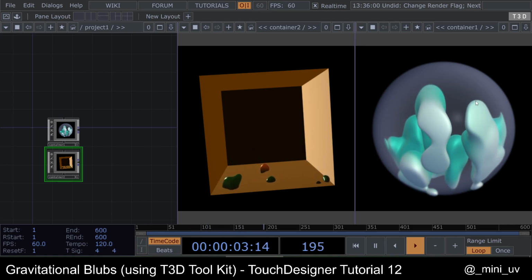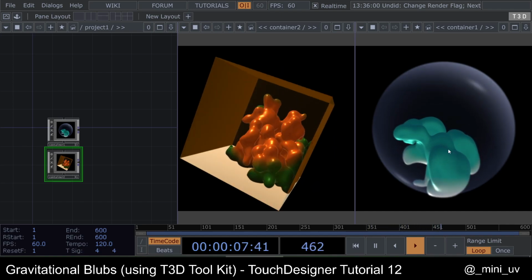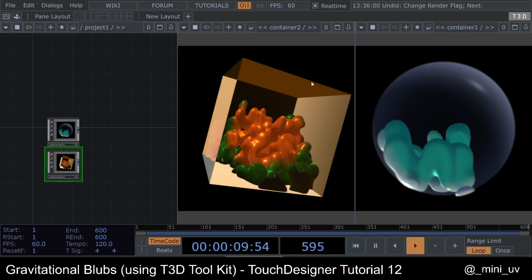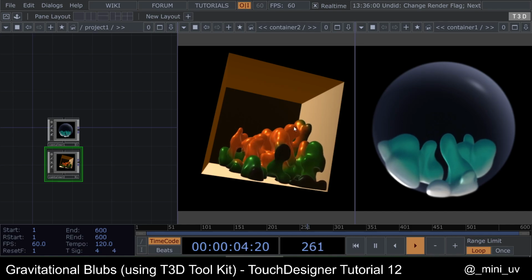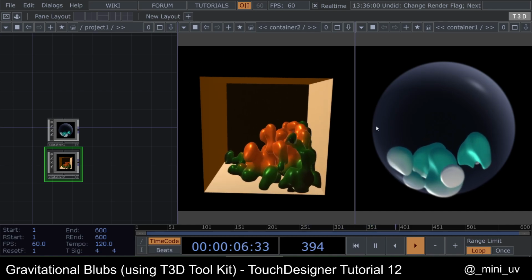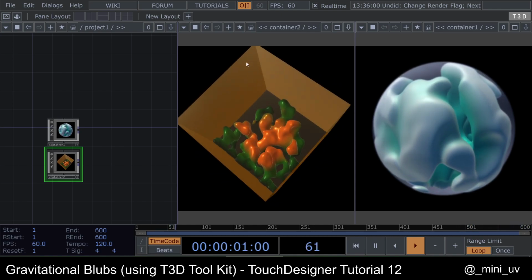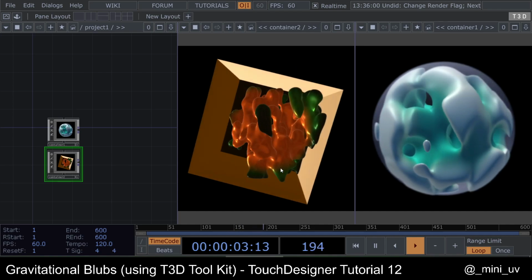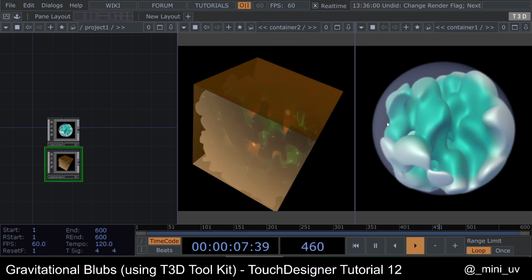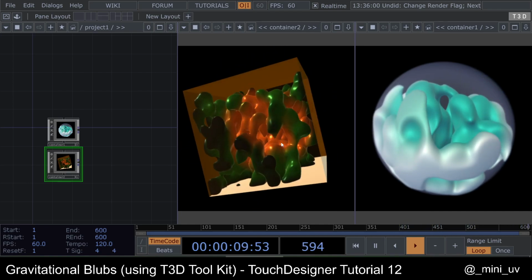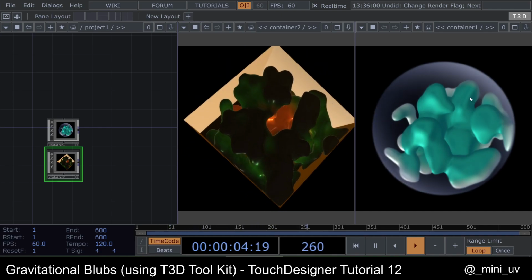I'm gonna focus on the spherical shape, and then you can change it to a cube and change the noise that is distorting these blobs, and any other parameters. As you can see, when I rotate the shapes, the blobs are changing. The gravity is changing according to the rotation. So I'm gonna show you how I made it.